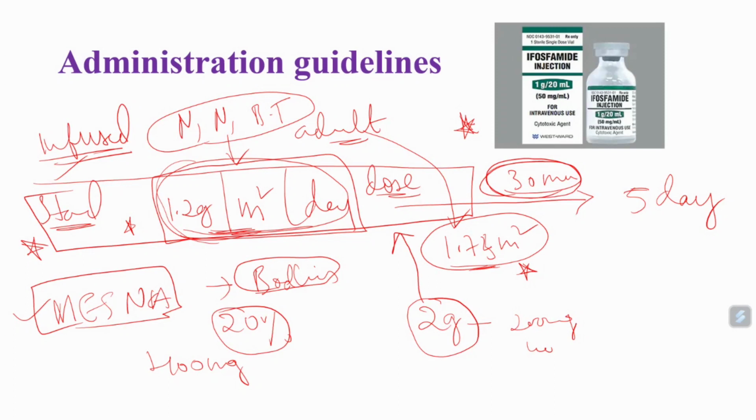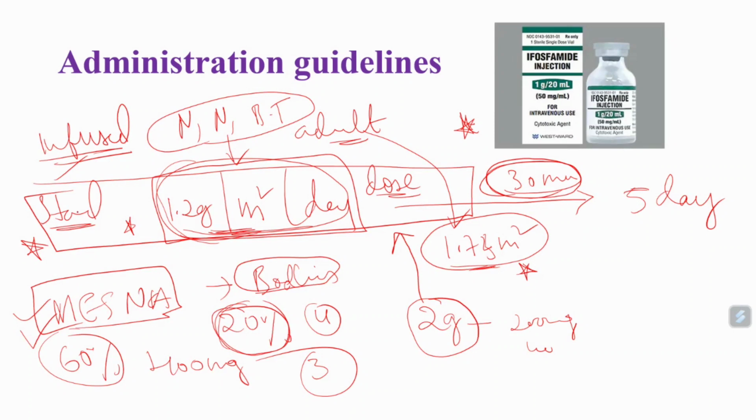So for this dose, 20% of mesna should be added for the patient, and this 20% of mesna should be given every 4 hours, 3 times, so we make it 60% of the actual dose of ifosfamide. Let me repeat.